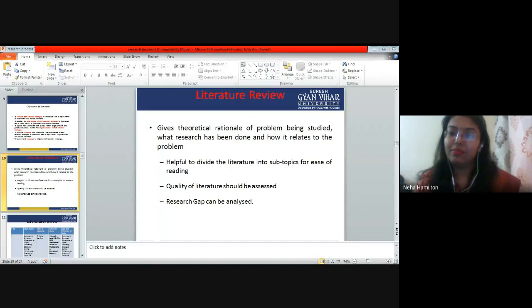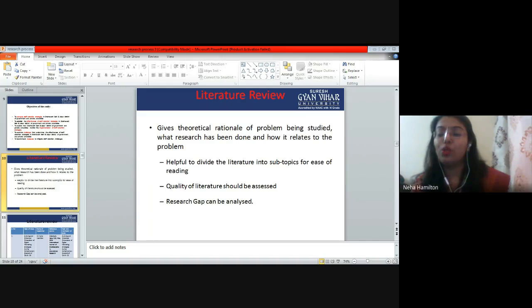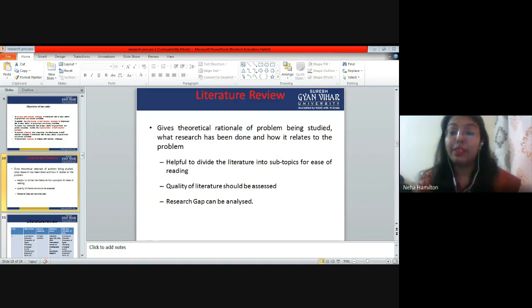Right. Google is a very casual and easy method of finding literature. But when you talk specifically, you can visit the library. In the library, we have a lot of research journals, a lot of management research journals.